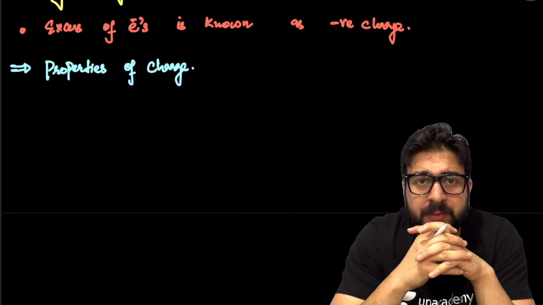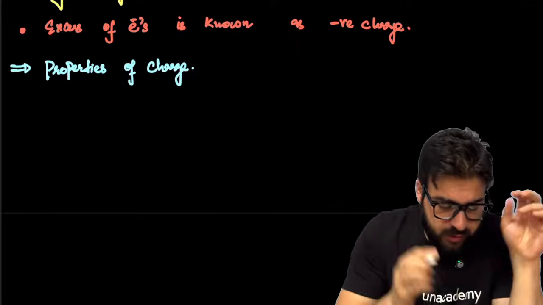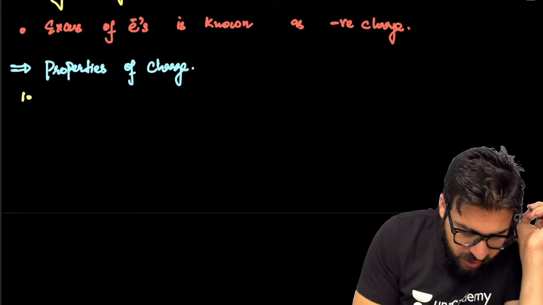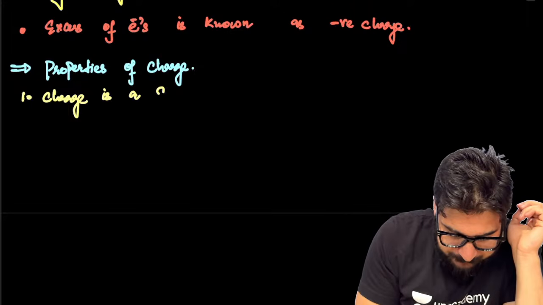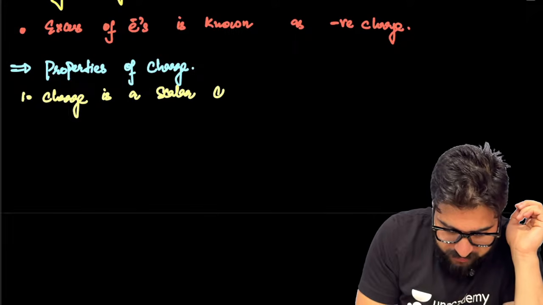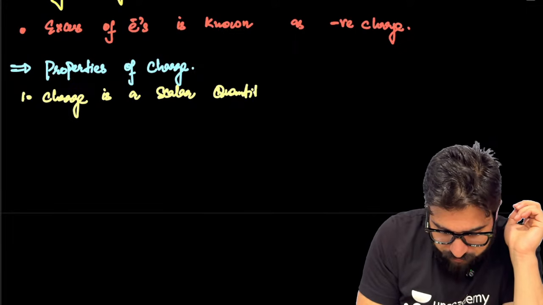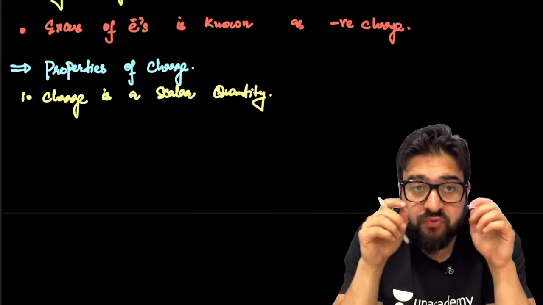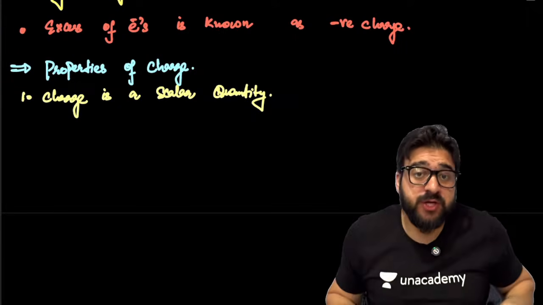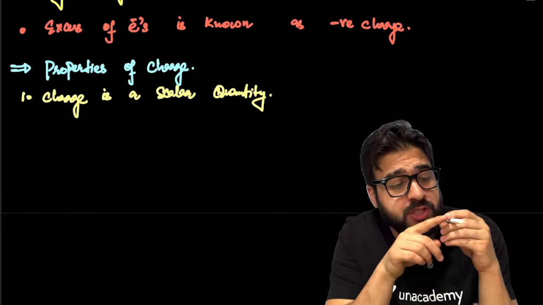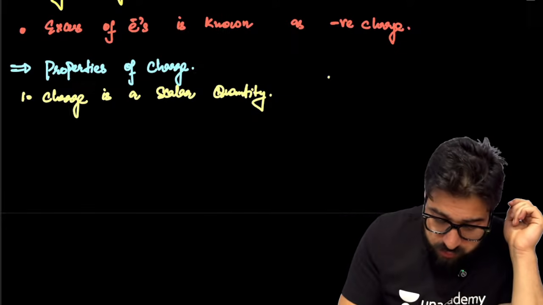When we talk about the properties of charge, the first property is that charge is a scalar quantity. Charge does not have direction. You can't say, sir, charge on this body is 40 coulomb. So this is a rod.